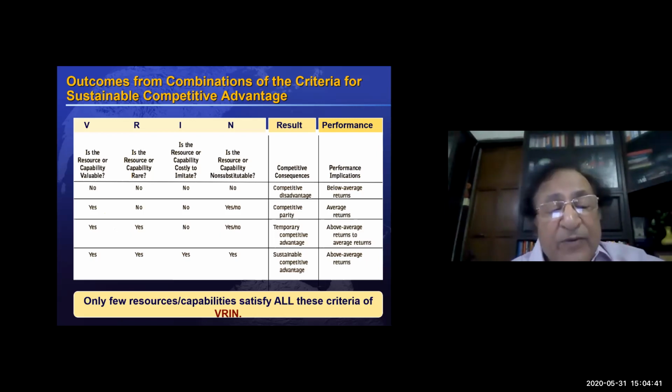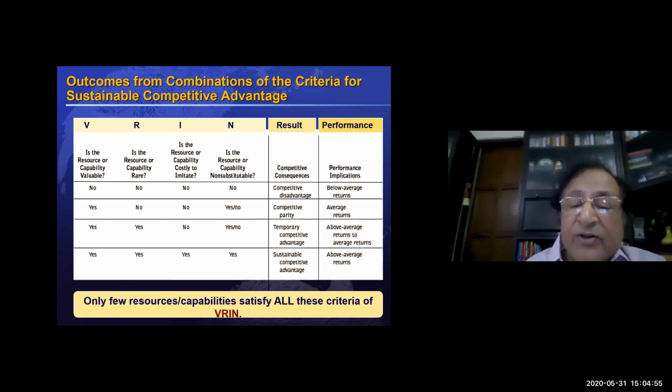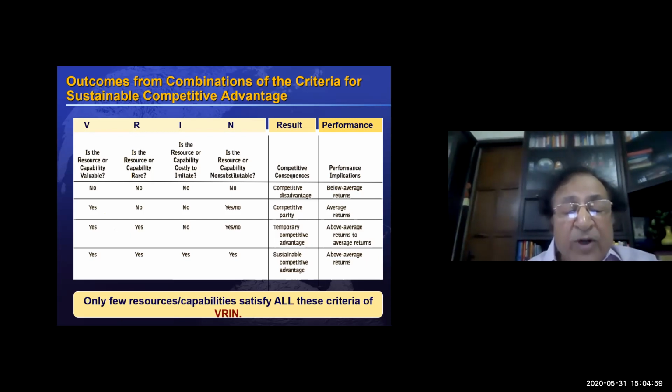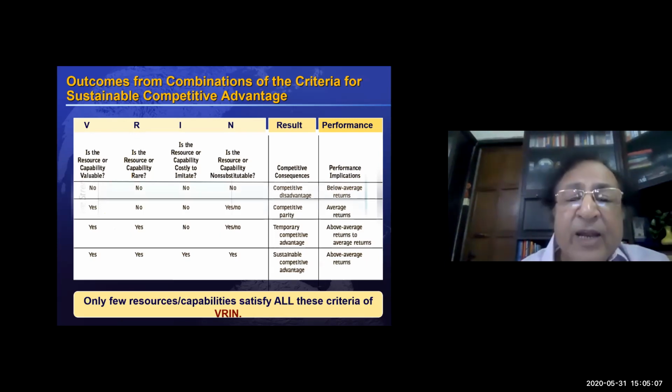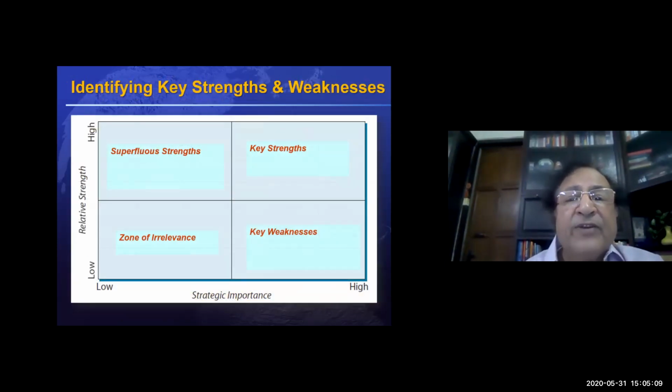If you have answers yes for all of this today, over a period of time, people are either able to imitate it, or they find that it's not rare, or they can substitute it. So it's very difficult to have a sustainable competitive advantage. We therefore need to keep our resources and capabilities renewed all the time. That means we have to keep renewing our capability.